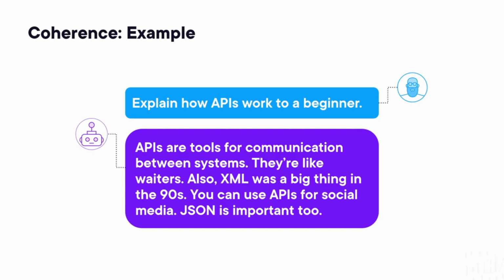This is not very coherent at all. It jumps between topics. It's not connecting them. There's really no logical path or explanation for the sequence here. Even if every individual sentence makes sense, and I think they do, the whole response is just kind of messy and hard to follow. So this one is not great.